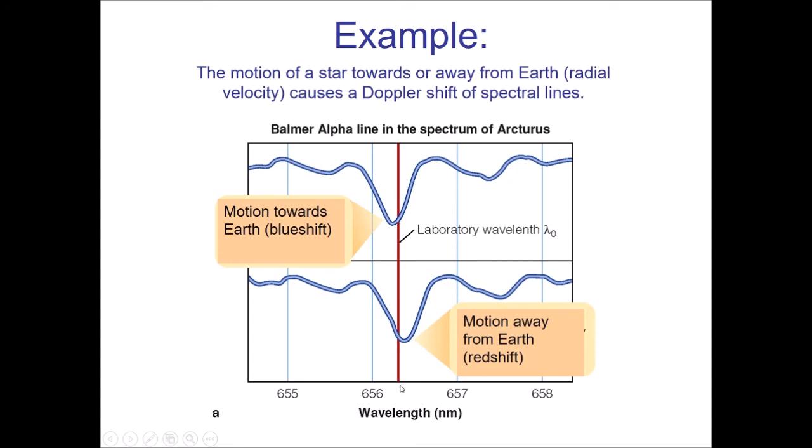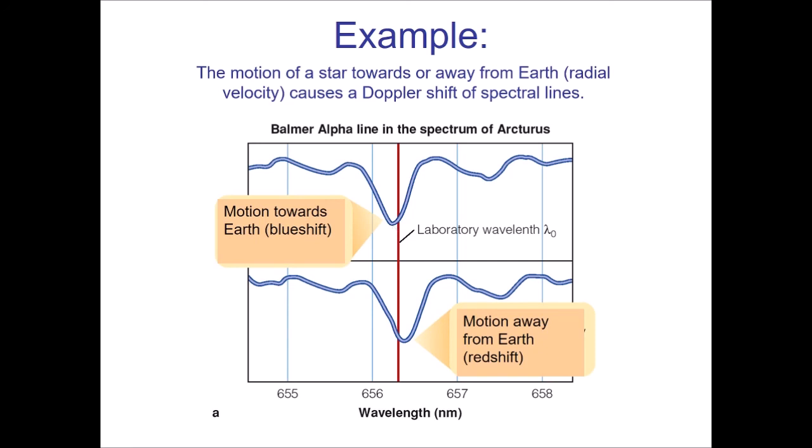But as we orbit the sun, we can watch a nearby star and actually see our own motion in that star. As the Earth moves toward the star Arcturus in its orbit, we detect that line at a slightly shorter wavelength.